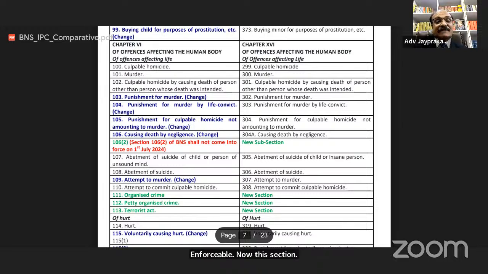Section 107, abetment of suicide of a child or a person of unsound mind, earlier this section was 305. In BNS Section 108, abetment of suicide, earlier this section was 306. In BNS Section 109, attempt to murder, earlier this section was 307. In BNS Section 110, attempt to commit culpable homicide, earlier this section was 308.